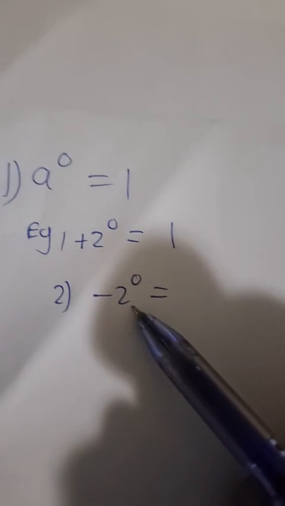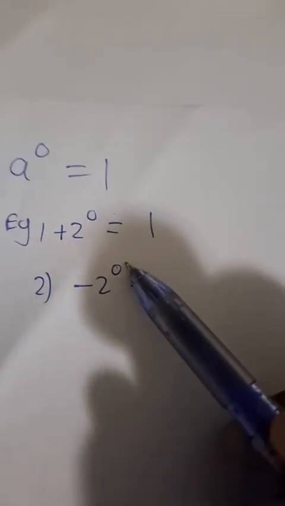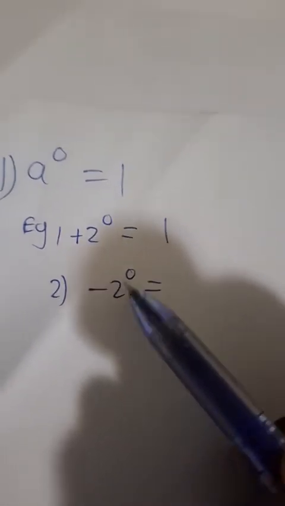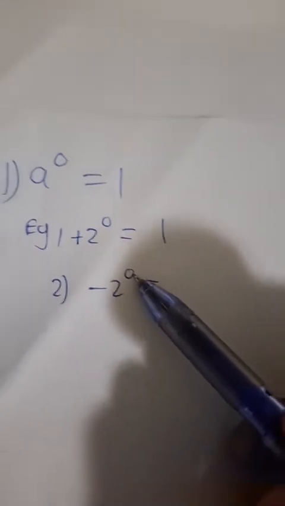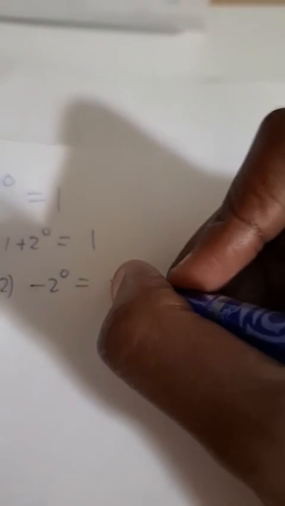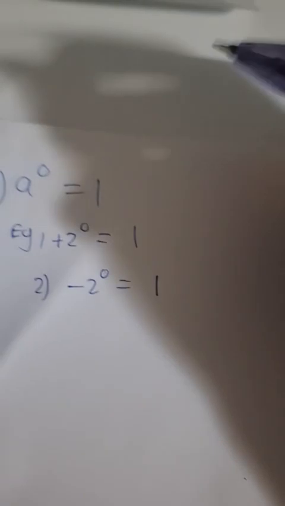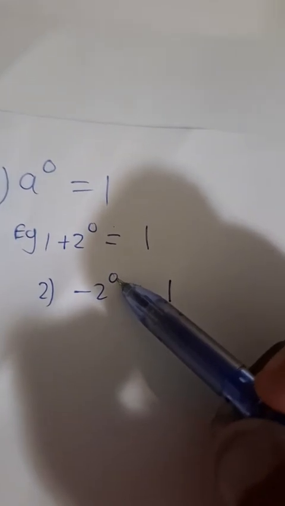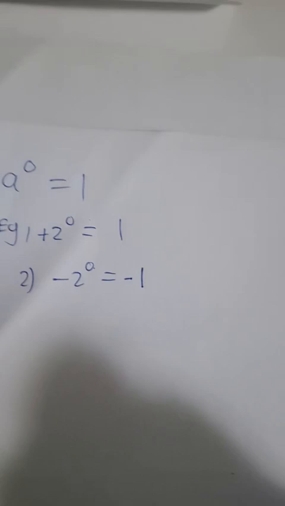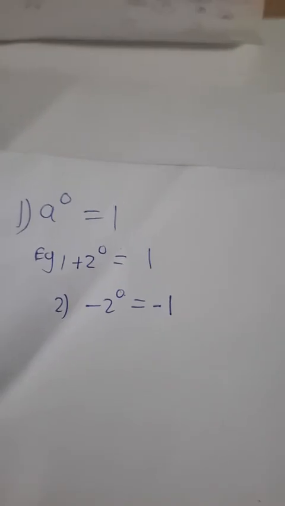It was positive, so the answer is positive 1. Please take note, guys, here. Negative 2 to the power 0. The 2 is raised to the power 0, so it is equal to 1. But is the 0 exponent affecting the sign? No, it isn't. So therefore our answer is what? Negative 1. The answer, guys, is negative 1, not positive 1.